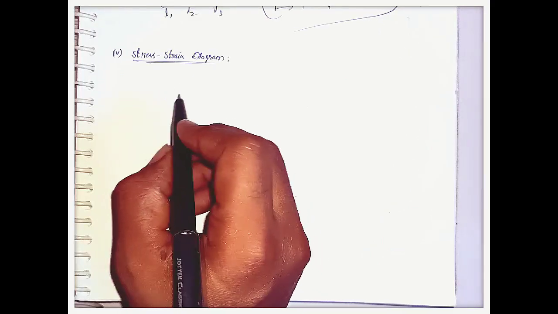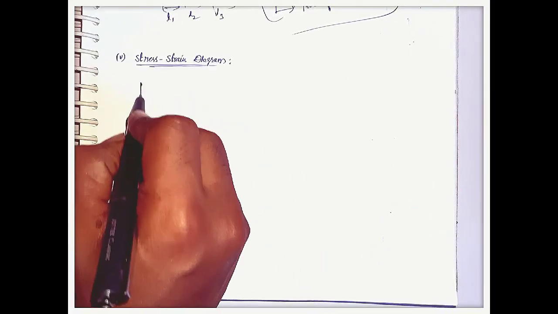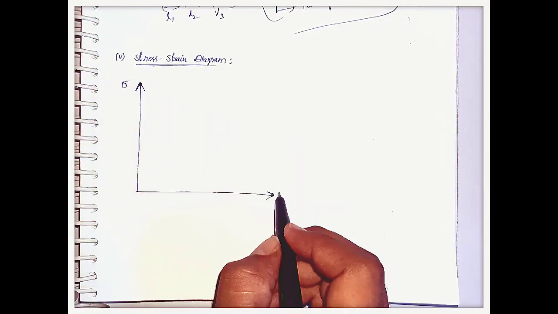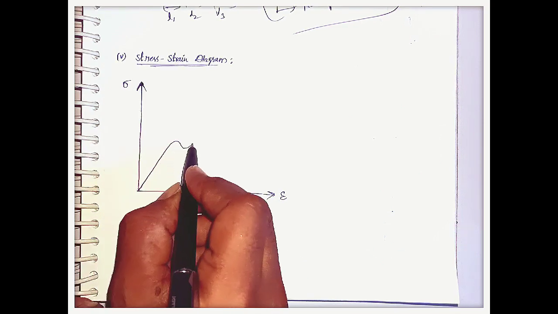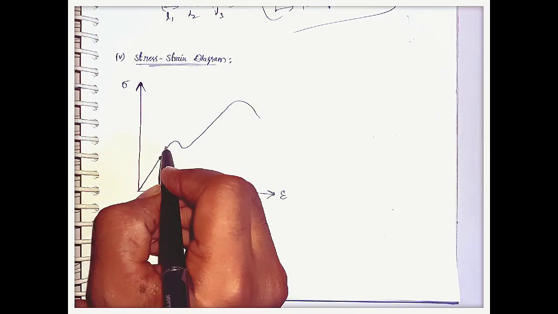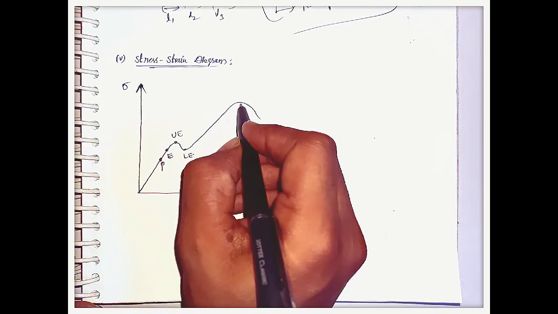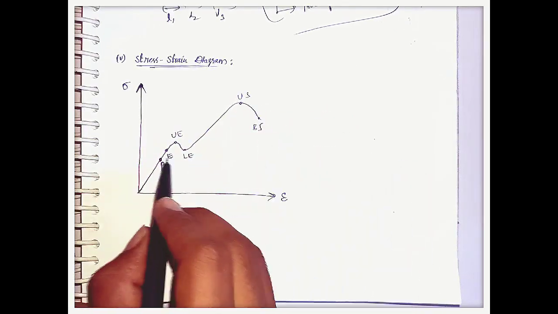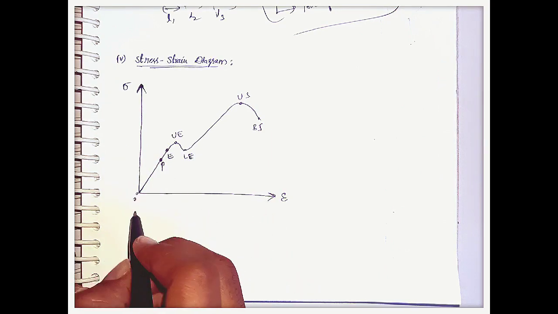And the next important concept is the stress strain diagram here. If we see the stress strain diagram for the mild steel material, on the y-axis we are taking stress and on the x-axis we are taking strain. Here the graph will be like this for the mild steel material. Okay, so here this point is the proportionality limit, this point is the elastic limit, upper yield point, lower yield point, ultimate stress and breaking stress. Okay, these points you have to remember in order. Okay, they will ask in exams. And this is the origin point.